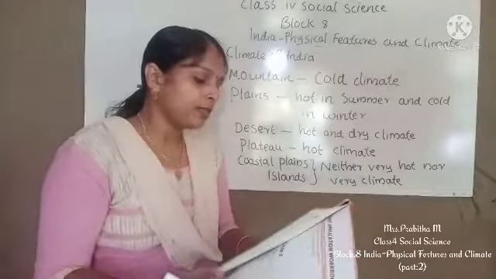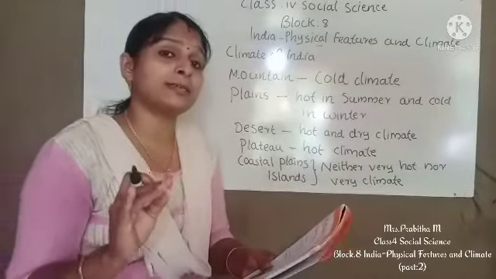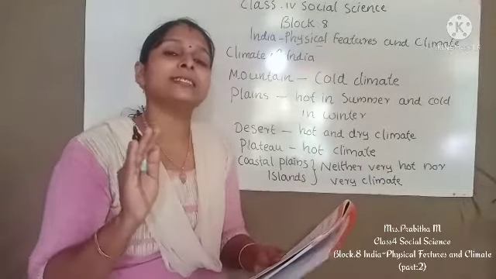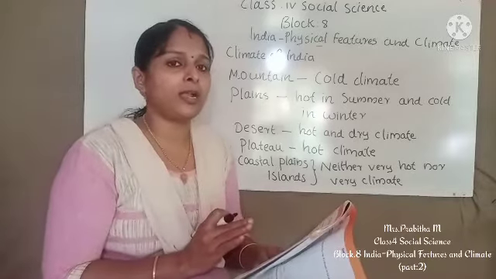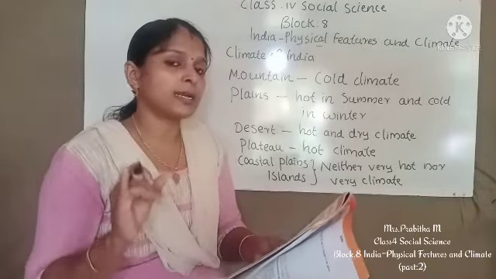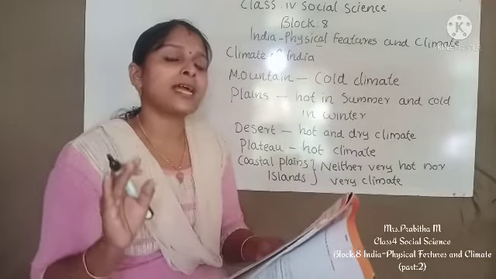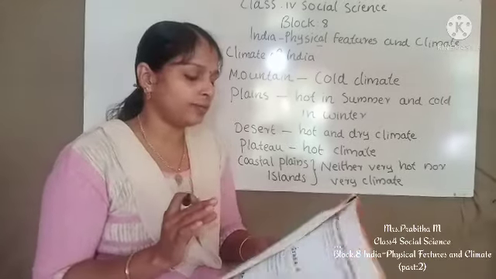Okay. Then second physical feature, it is desert. How is the climate in desert? Climate is hot because it is covered by sand dunes and it gets only very little rainfall. Okay, so desert climate is hot because it is covered by sand dunes and gets very little rainfall.